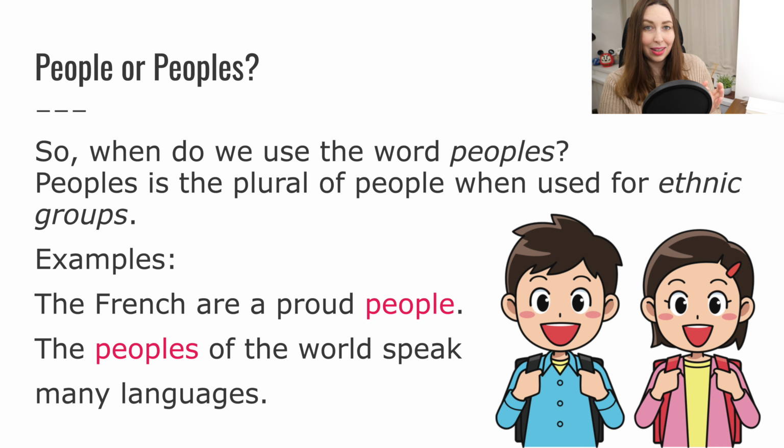The next example: The peoples of the world speak many languages. So in this case, I'm talking about multiple ethnic groups, multiple groups of people. In that case, we're going to put peoples with an S. Are you following me so far? Let me know in the comments if you can understand the lesson so far, okay?